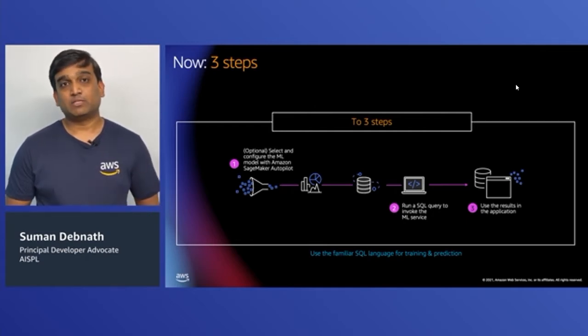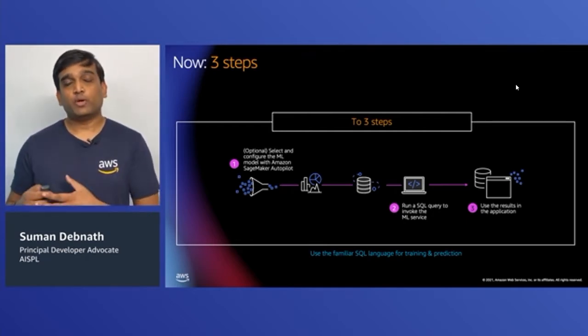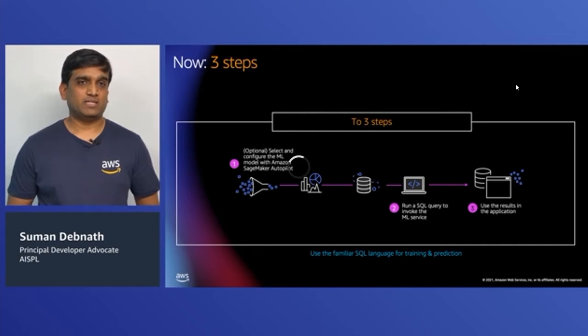The second step is to run a SQL query to invoke the machine learning service.